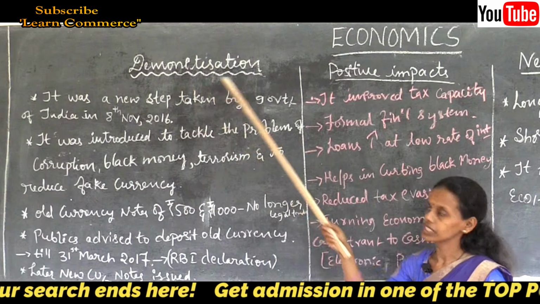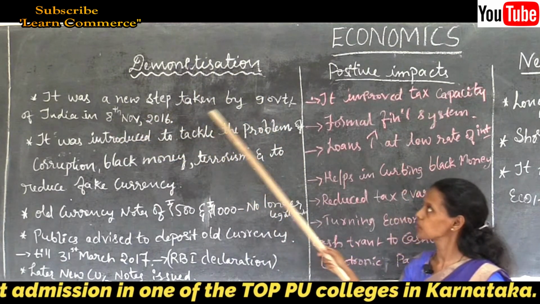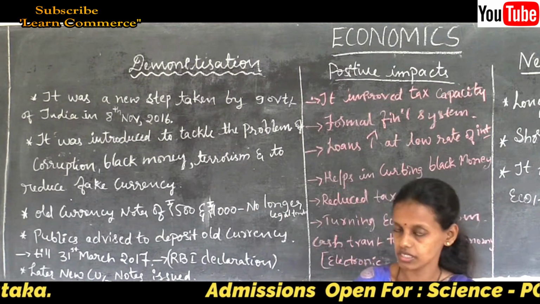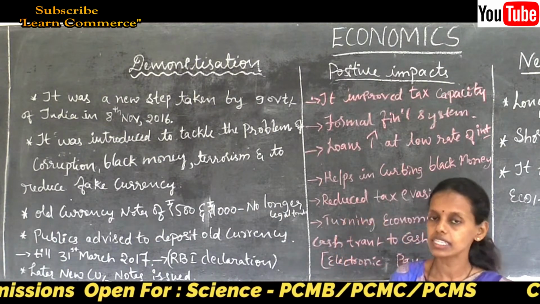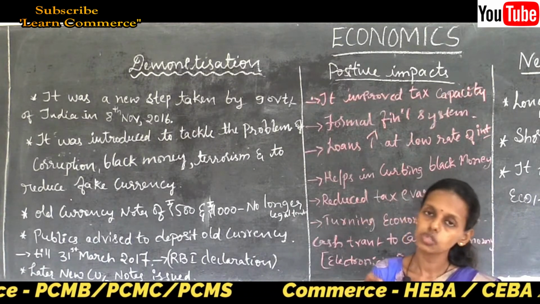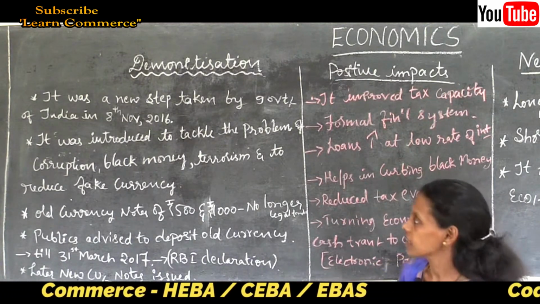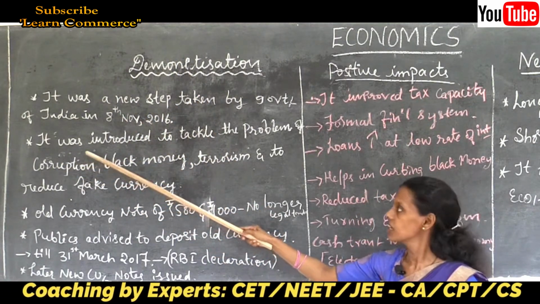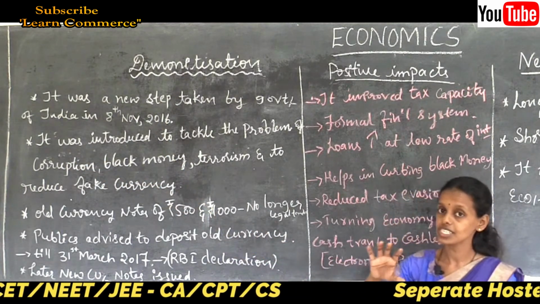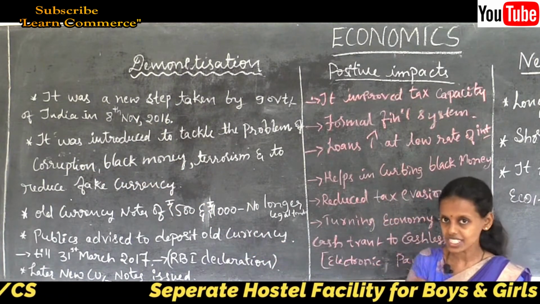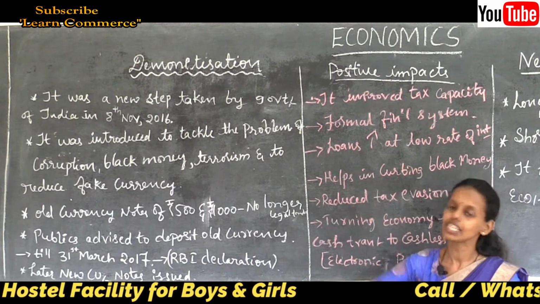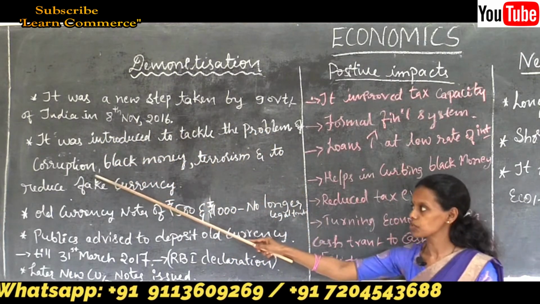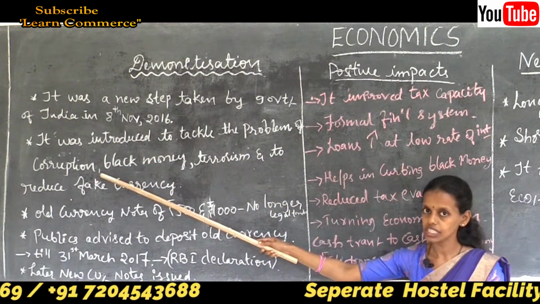Demonetization was a new step taken by the government of India on 8th November 2016. It was introduced on 8th November 2016, a new step taken by the government to reduce corruption. What is the main objective? What you are saying in the general manner as note ban is nothing but demonetization. It was introduced to tackle the problem of corruption and to reduce corruption in the economy.